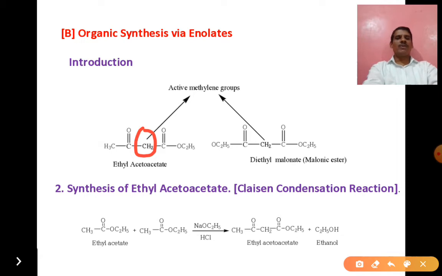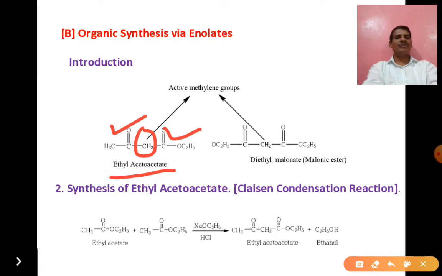Active methylene compounds are very important. For example, this is ethyl acetoacetate. It contains a CH2 attached to two electron withdrawing carbonyl groups. One carbonyl comes from the ketone family and the other carbonyl comes from the ester family. When this CH2 is attached to both electron withdrawing carbonyl groups, we call it an active methylene group. This is the first example of an active methylene compound, ethyl acetoacetate.